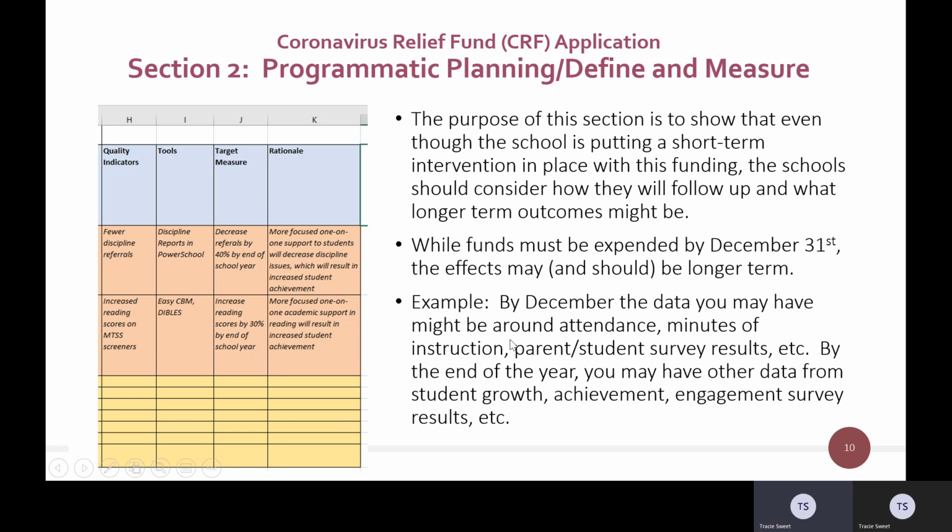By December, the data you may have might be around attendance, minutes of instruction, parent-student survey results, etc. But by the end of the year, you may now have other data from things like student growth, achievement, engagement survey results, etc.